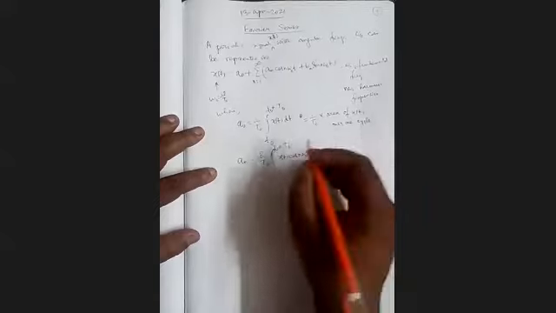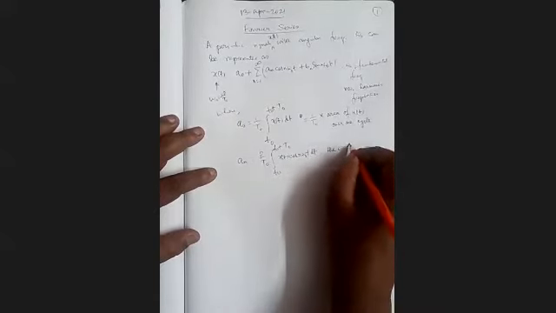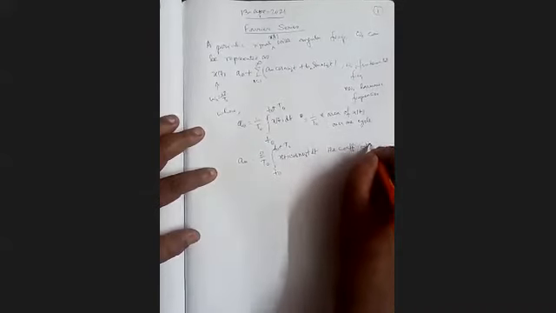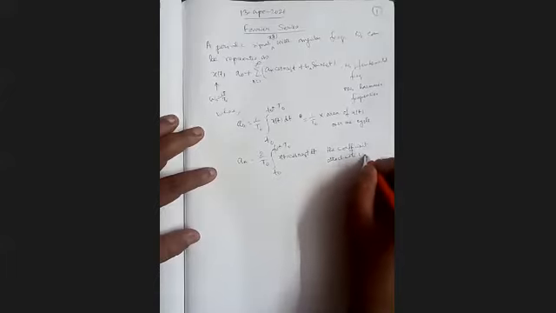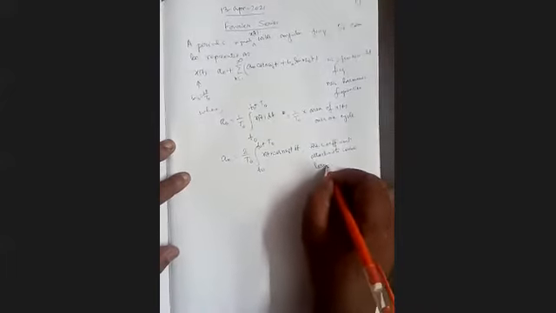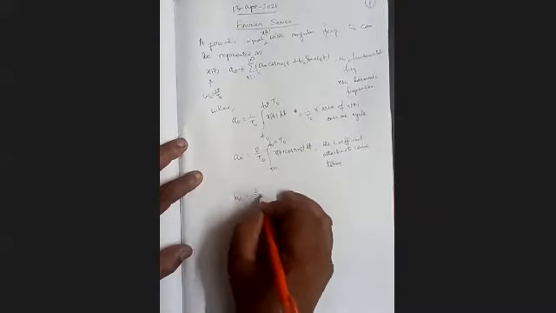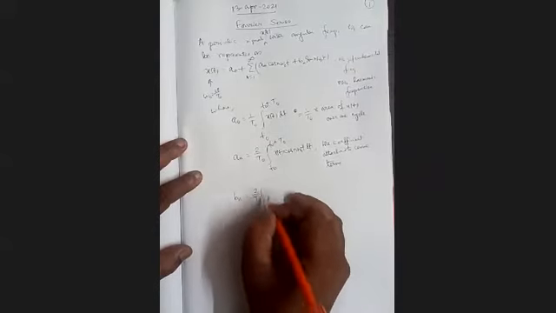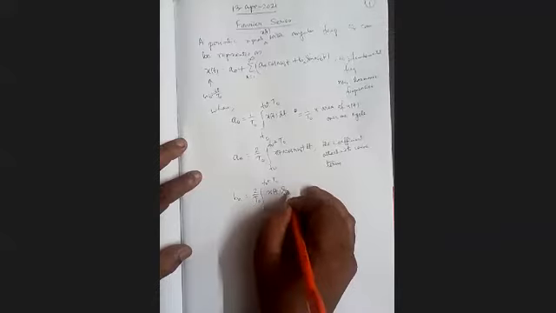So it is the coefficient attached to the cosine terms. And our bn is 2 by T0, the same, with the only difference that cosine is replaced by sine.